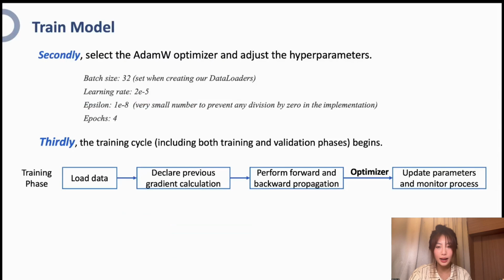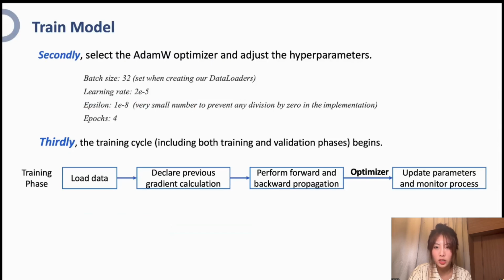Prepare the input data and copy it to the GPU. And before calculating the gradient each time, you need to clear it to 0 because the gradient of PyTorch is additive. Next is forward propagation. Loss and logits will be returned. Accumulate loss and do back propagation with gradient clipping. Update parameters and learning rate.